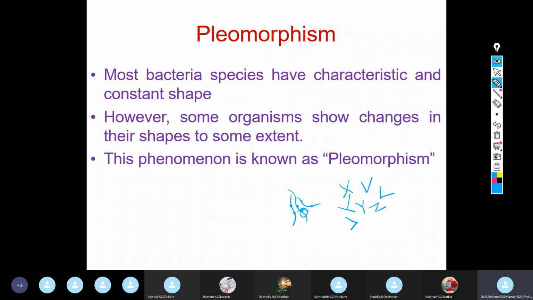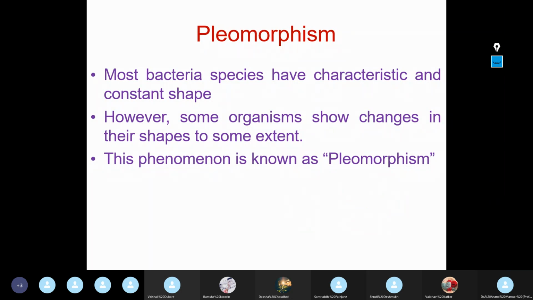Right? So all these types of changes in the arrangement can be very well seen. That is called pleomorphism. Hope you have understood the difference between pleomorphism and polymorphism. समजलं का?